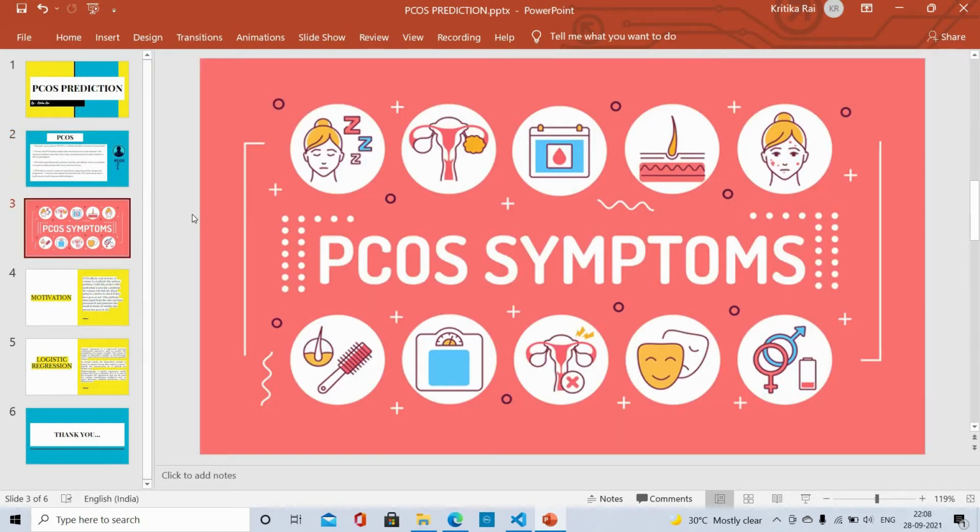Now moving forward with the PCOS symptoms. So the first symptom is irregular cycle, in which a lack of ovulation prevents the uterine lining from shedding every month. The second symptom, faced by 70% of women, is unwanted hair growth on their face and body, including on their back.